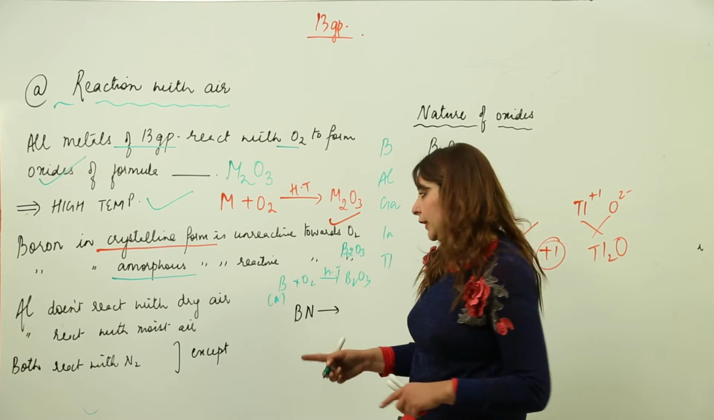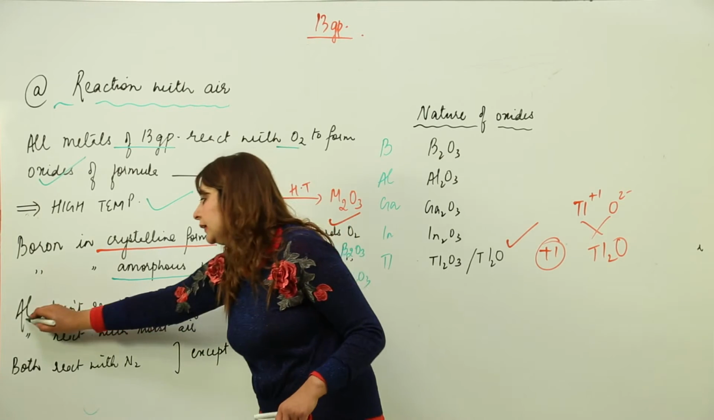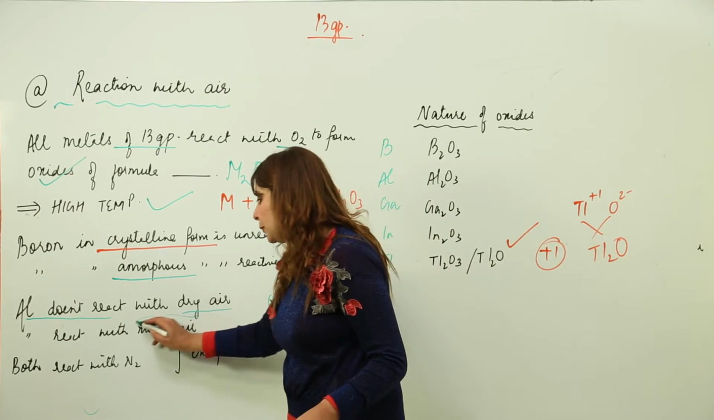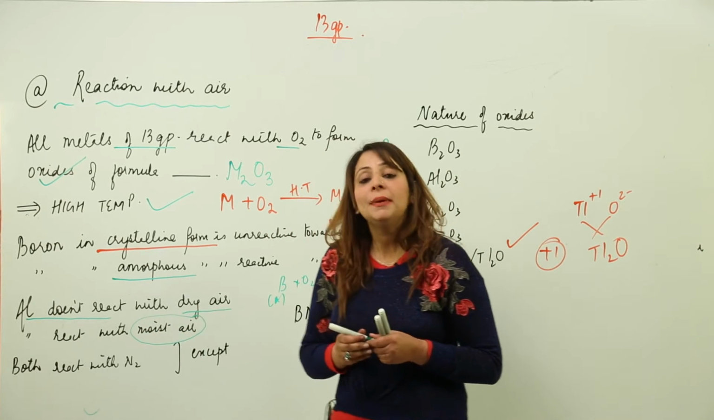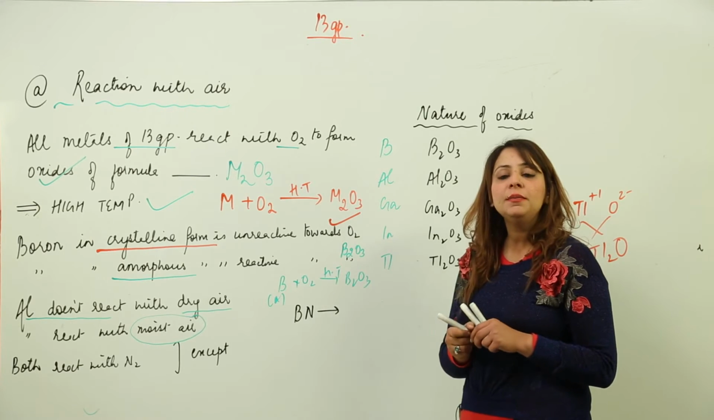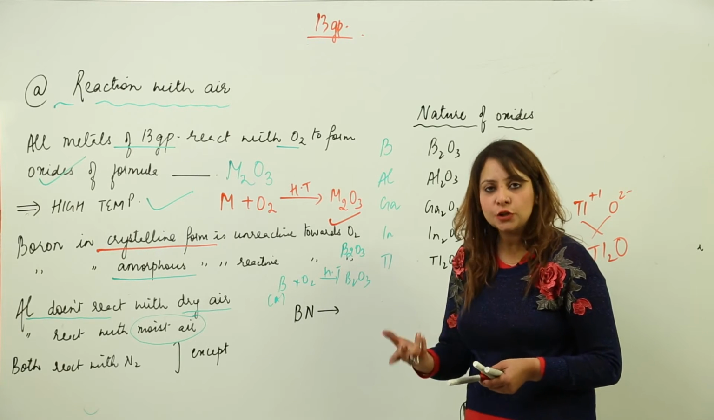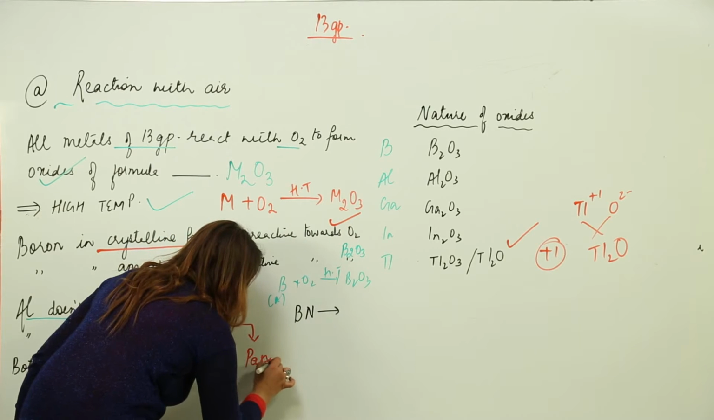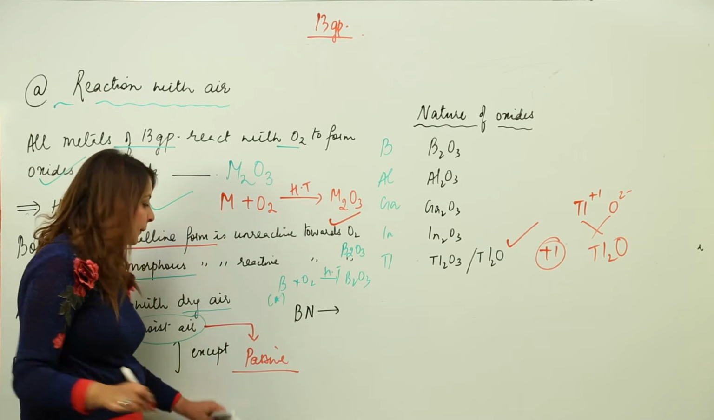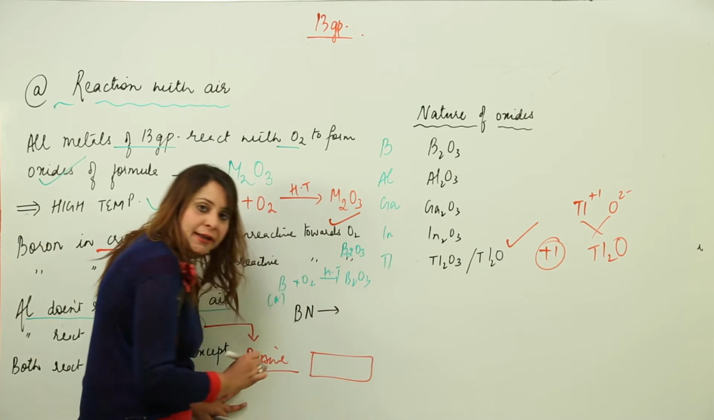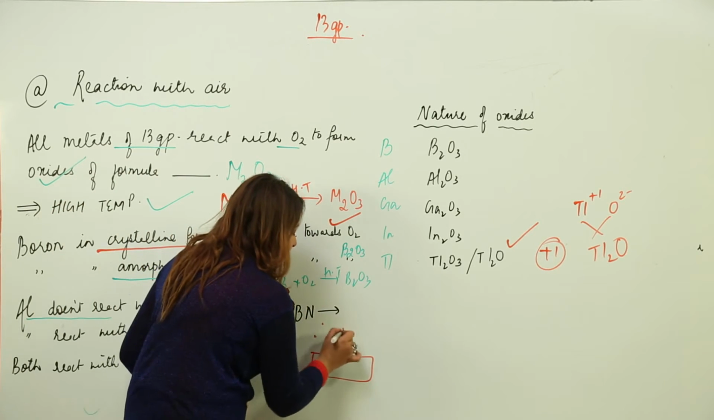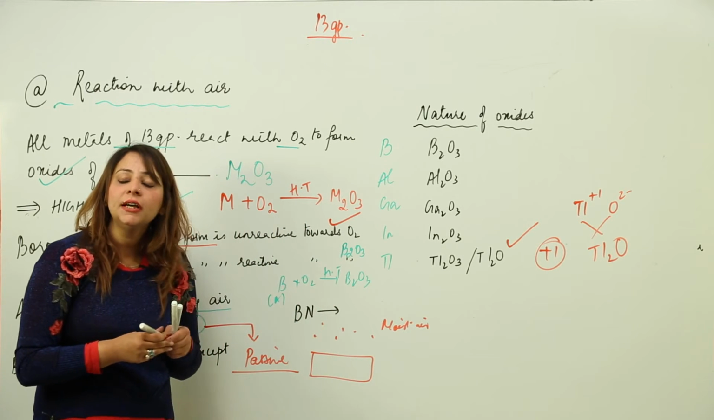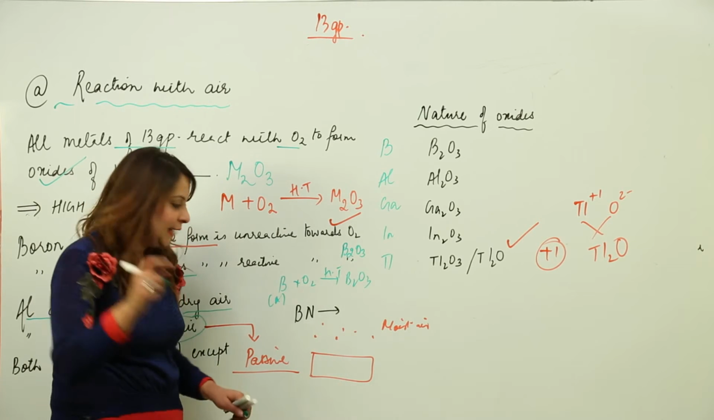Now coming on to aluminium. Aluminium doesn't react in dry air, but it reacts in the presence of moist air. But still, when aluminium reacts in the presence of moist air, the reaction occurs, but after some time it becomes passive. What happened? Suppose this is aluminium, and let's say this is moist air. When it comes in contact with moist air, it forms Al2O3.